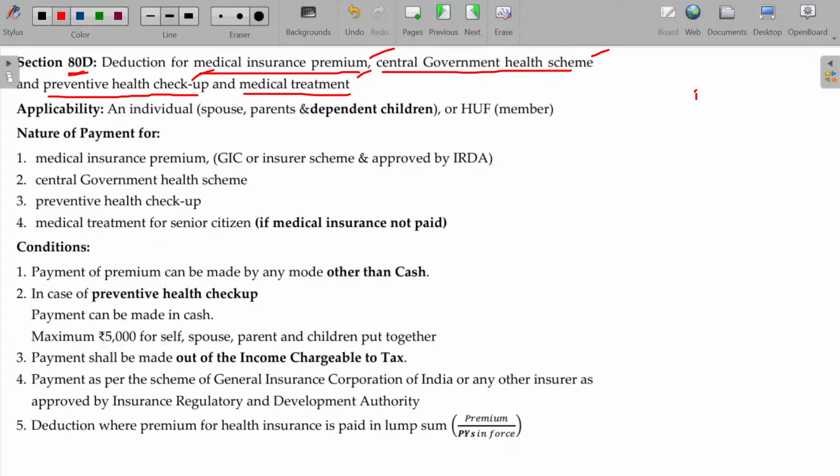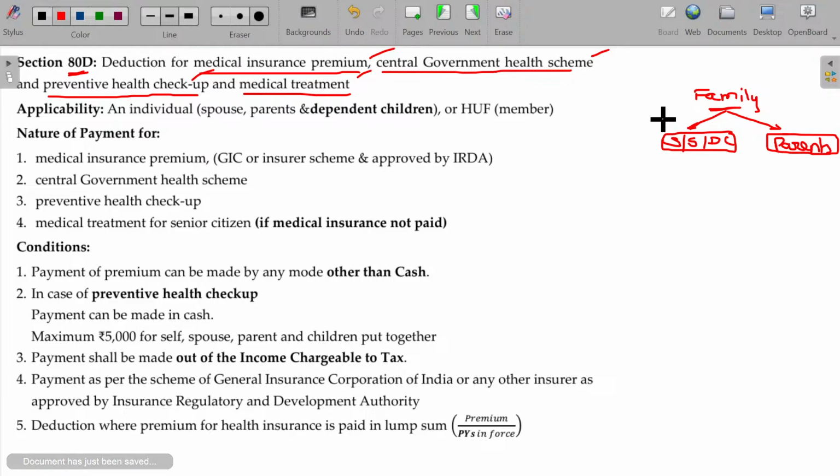So in case of family, leaving the Hindu undivided family, we have two blocks. One is for parents, another one is for self, spouse, dependent children. Children should be dependent. You have individual deduction limits for this block as well as this block. Okay, clear?